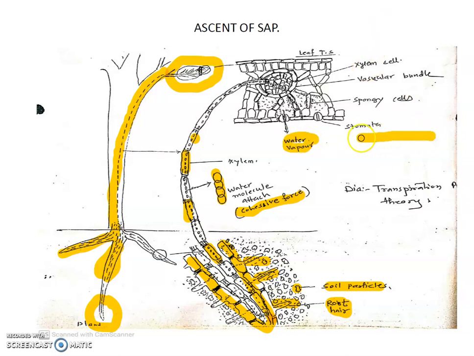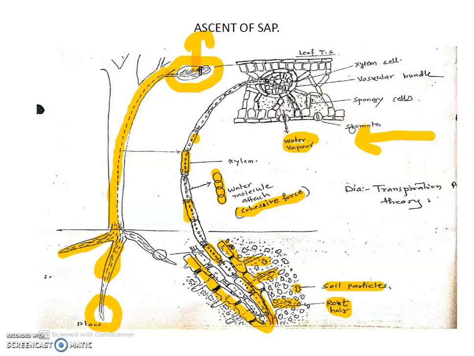Water transpires from the leaf and goes out through the stomata.